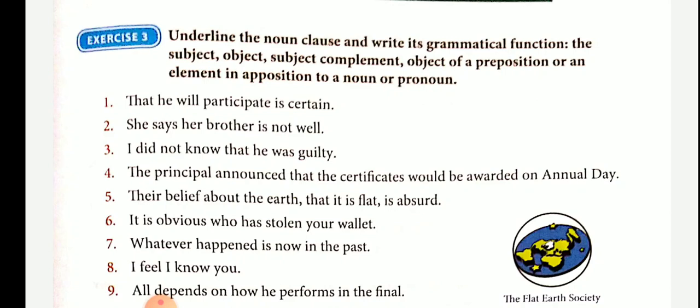She says her brother is not well. Here the noun clause is that her brother is not well. It does the function of the object of the verb says. She says what? That her brother is not well. I don't know that he was guilty. That he was guilty is a noun clause, and it is the object of the verb. It does the function of the object of the verb know. So the remaining examples you have to do yourself.